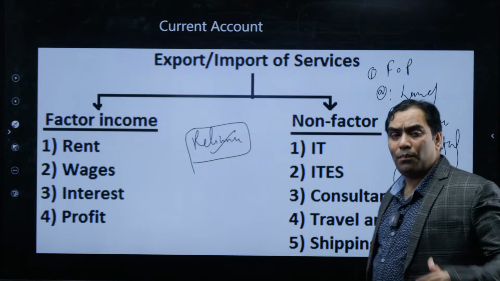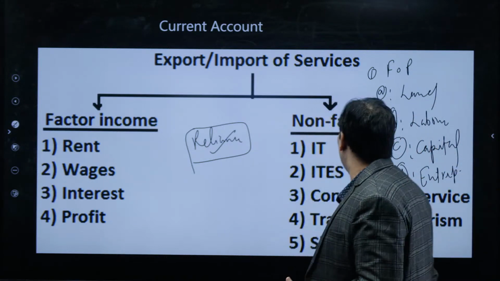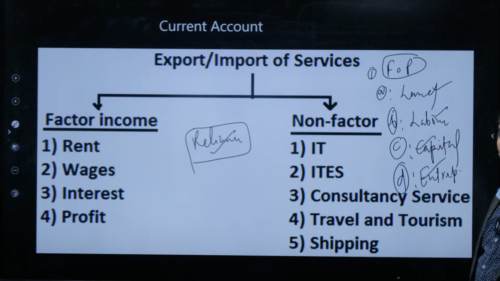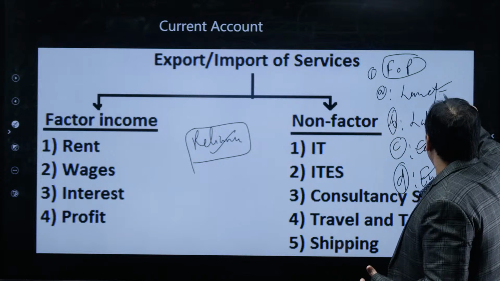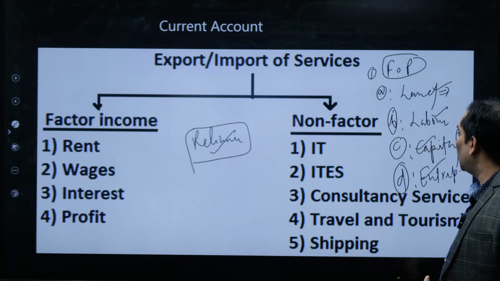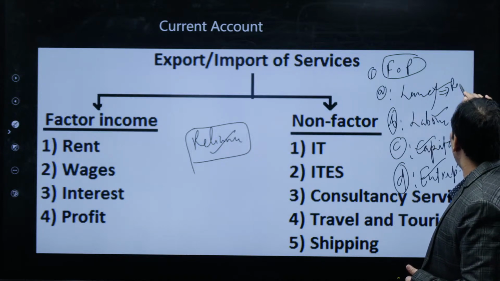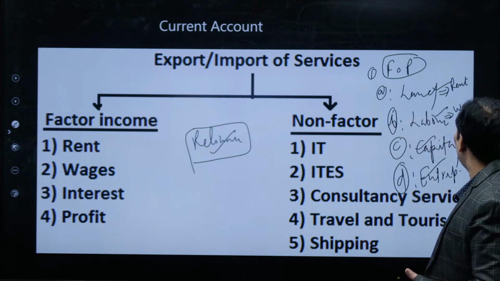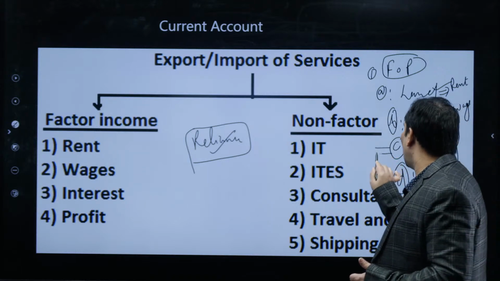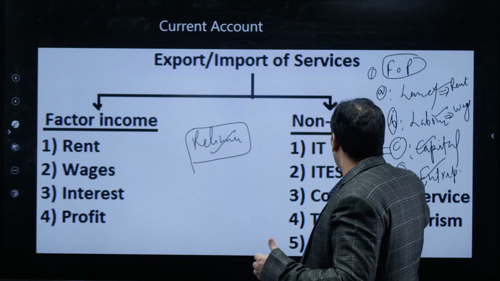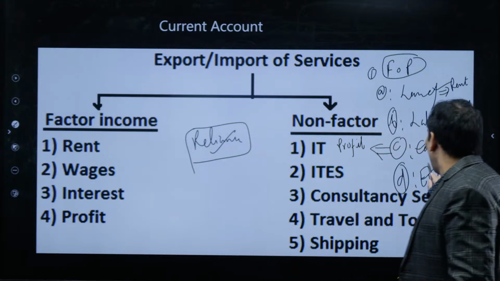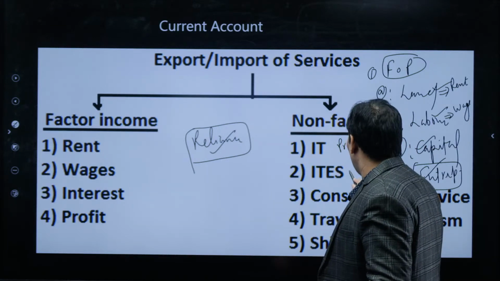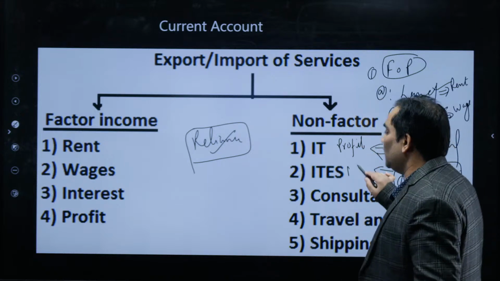So business or production activity always takes place with the help of the factors of production: land, labor, capital, and entrepreneurship. For land, the factor of production is entitled to get remuneration in the form of rent, for labor in the form of wages, and for entrepreneurship in the form of profit. Sorry, for capital it is interest.